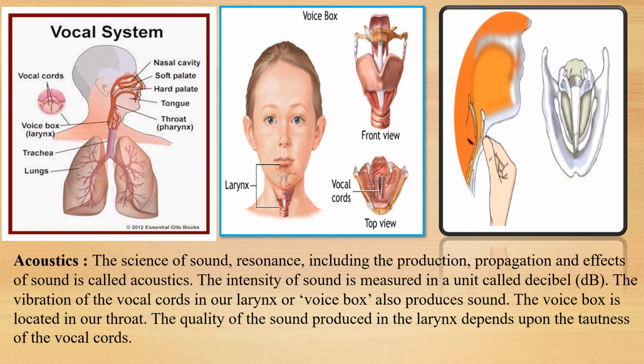The vibration of the vocal cords in our larynx or voice box also produces sound. The voice box is located in our throat. The quality of the sound produced in the larynx depends upon the tautness of the vocal cord.